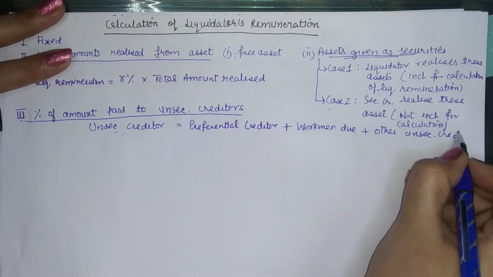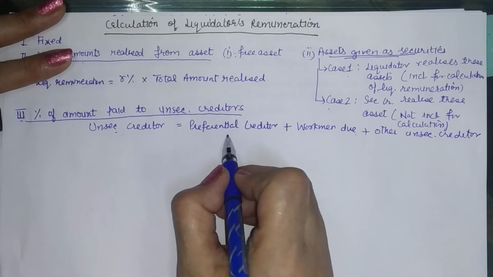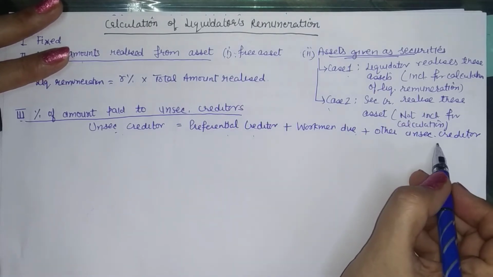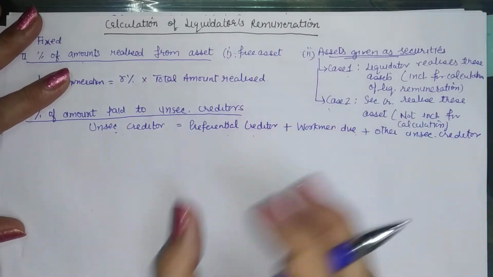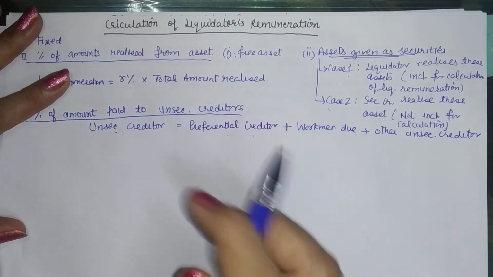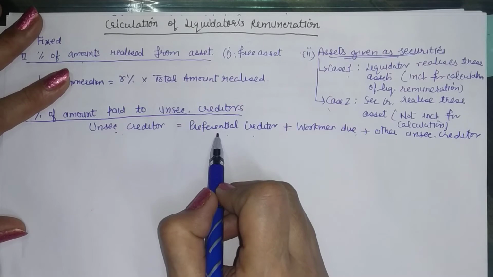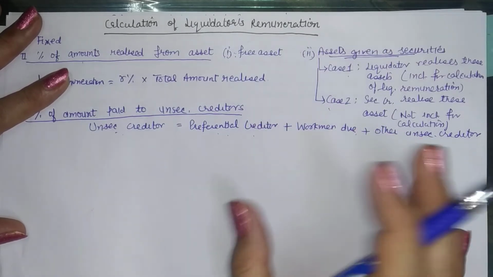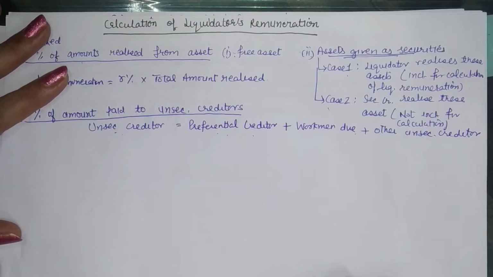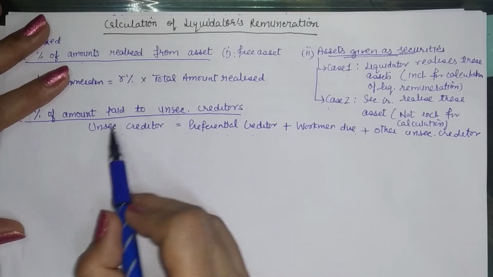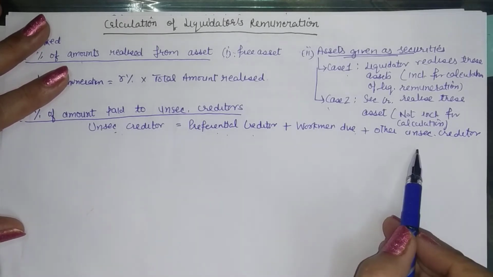Now one may wonder that we make payment to preferential creditors before we pay to the unsecured creditors, right? But it is just the order of payment, it doesn't affect the category of the creditors. Creditors are still unsecured because they do not have any security with them. So they are just paid in a preference order, but they do not have any security. Hence, unsecured creditors will include these three components.